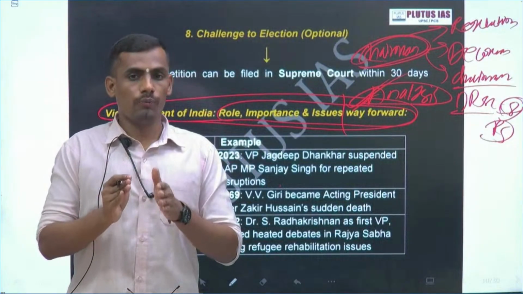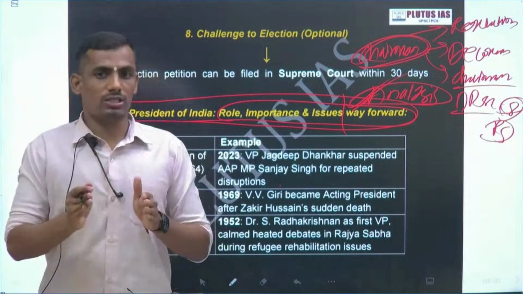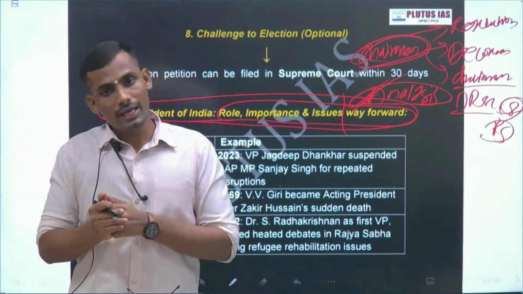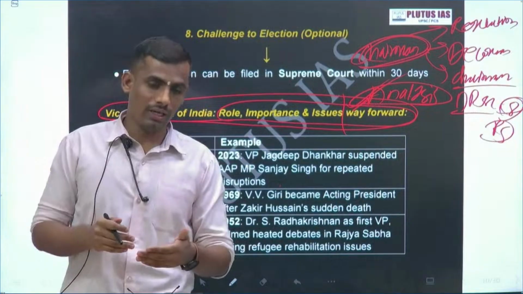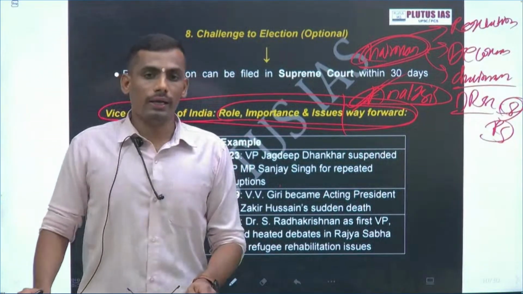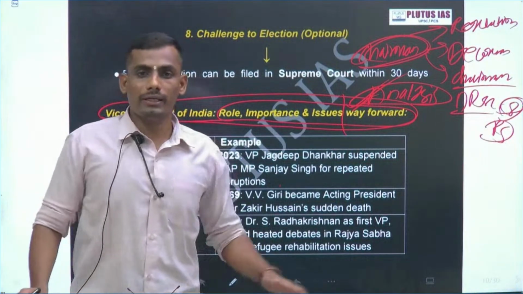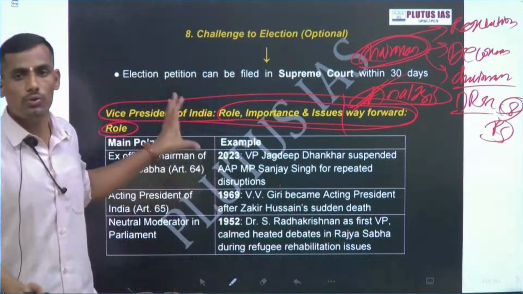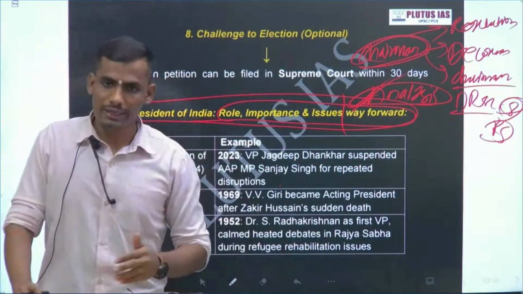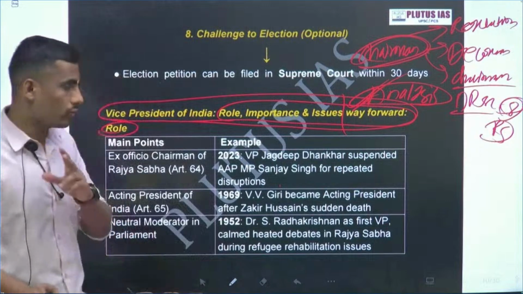So according to Article 88, he cannot vote in Rajya Sabha at the first instance, but he has the power of casting vote to resolve the deadlock. If you are an elected member, only then you will get the right to vote. But in this case, a special privilege is given to the ex officio chairman of the Rajya Sabha. Initially he cannot vote in the first phase, but he can vote to resolve the deadlock. You have to remember this.